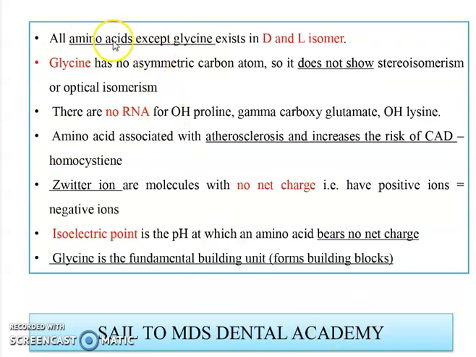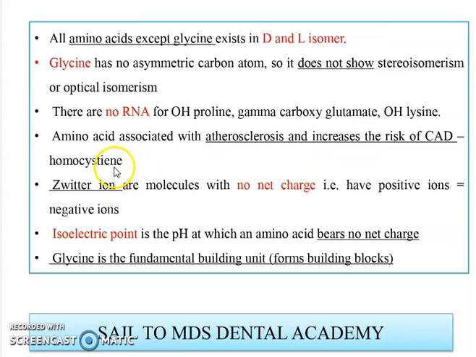Remember aspirants, all amino acids exist in D and L form except glycine. Why? Because glycine has no asymmetric carbon atom, so it does not show stereoisomerism and optical isomerism. There is no tRNA codon for hydroxyproline, gamma carboxyglutamate and hydroxylysine. So which amino acid is associated with atherosclerosis and increased risk of coronary artery disorder?